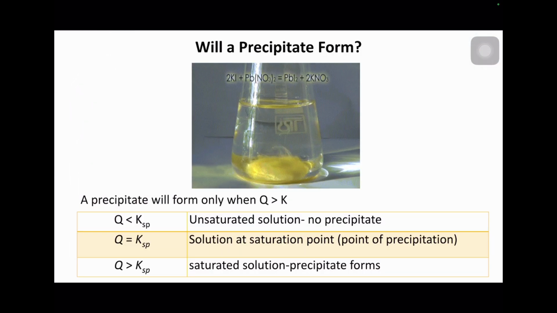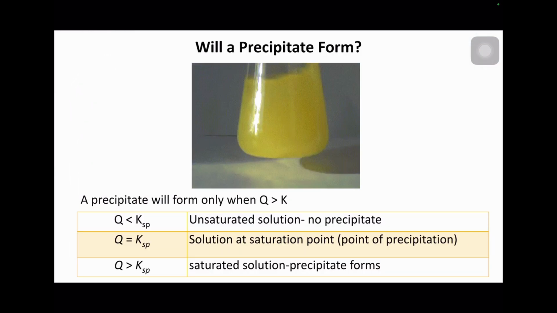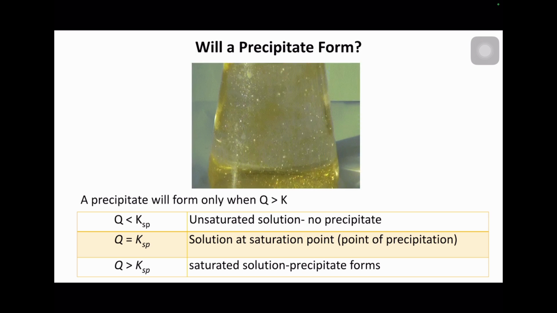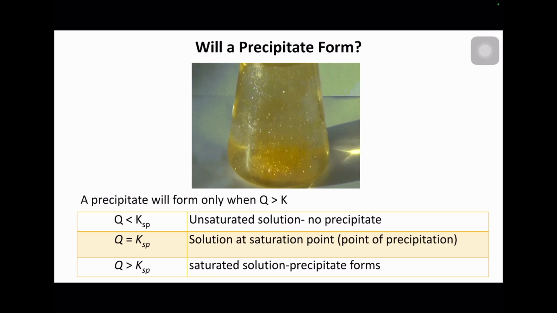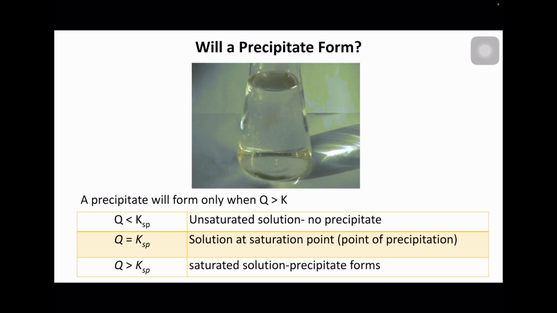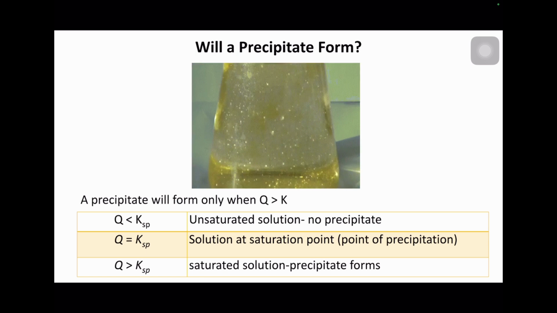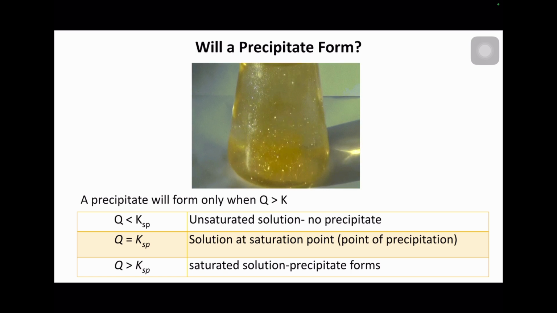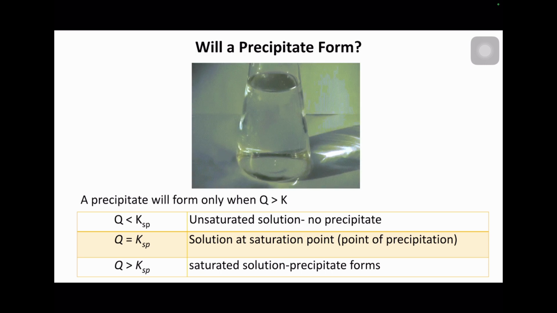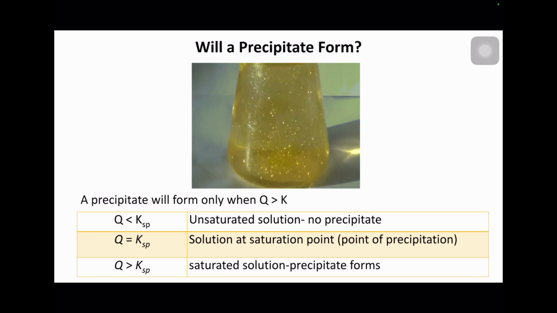Will a precipitate form? Here, a reaction in the conical flask, we have the yellow color precipitate. It's a very nice color there. A precipitate will form only when Q is more than K. When Q is lesser than KSP, what happened? It is actually an unsaturated solution, no precipitate forms. If, let's say, Q is equal to KSP, the solution is at the saturation point of precipitation. However, when Q is more than KSP, it's actually a saturated solution, precipitate forms.